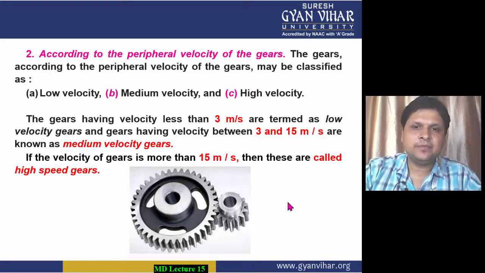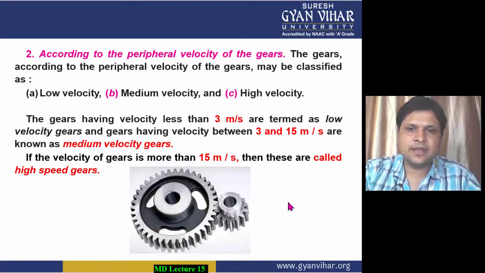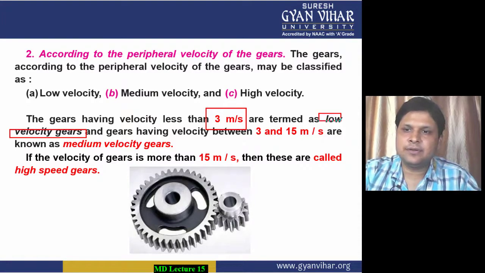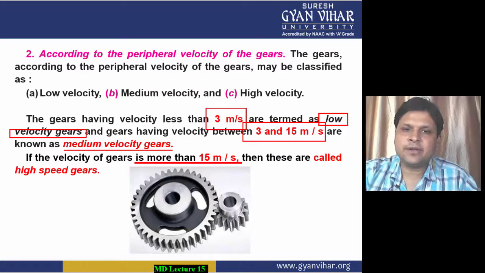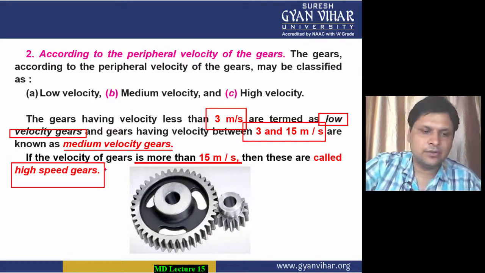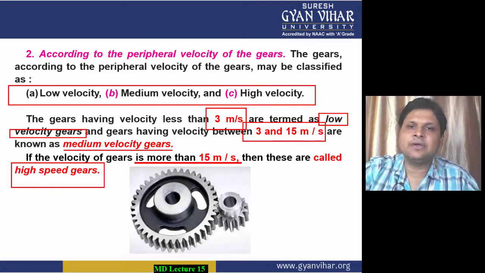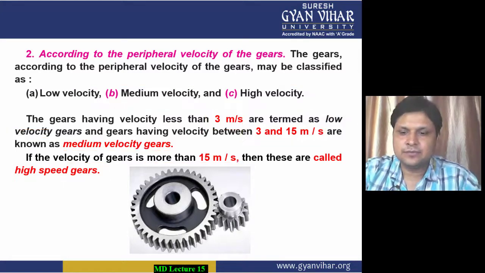When the velocity that is used for transfer of motion is less than 3 meter per second, then it is known as low velocity gear. When the velocity of the gear is between 3 and 15 meter per second, then it is known as medium velocity gear, and when the velocity of the gear is more than 15 meter per second, then it is known as high speed gear. So all the three, I hope you have understood: low velocity gear, medium velocity gear, and high velocity gear.